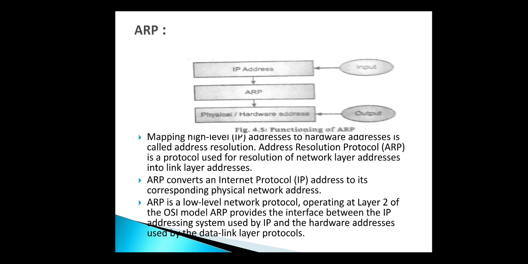ARP converts an IP address to its corresponding physical network address, which means you know the IP address of the machine, then ARP finds out the hardware address or physical address of that device. It is a lower level network protocol operating at layer 2 of the OSI model, and ARP provides the interface between the IP addressing system used by IP and the hardware address used by the data link layer protocols.